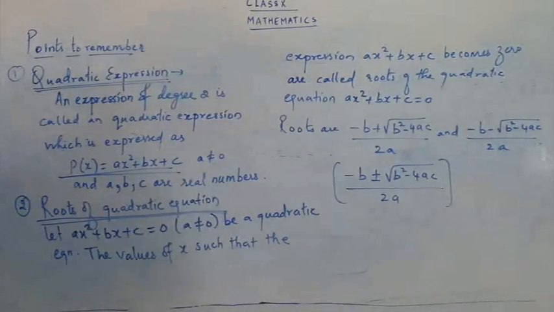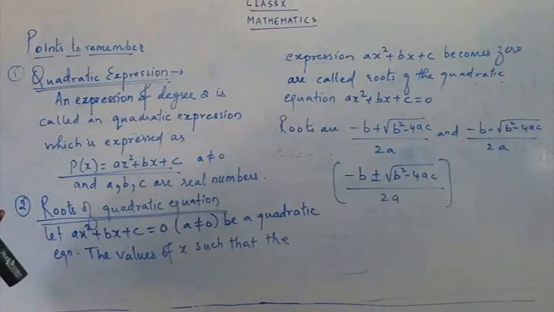At that time we use these formulas to find the zeros. So what is the root? The value of x such that the expression becomes 0 is called the root.